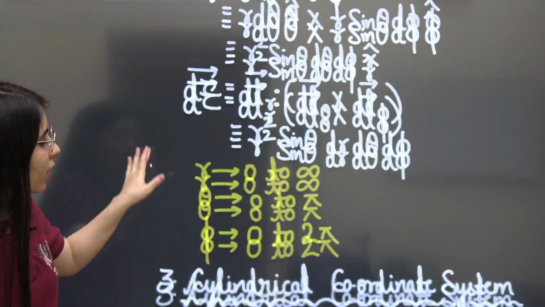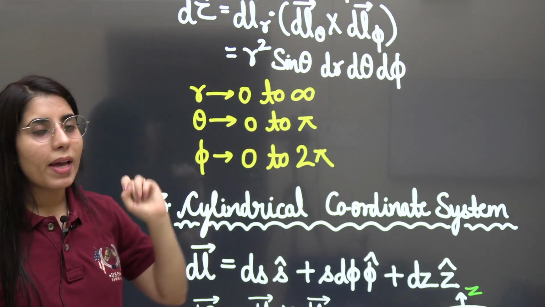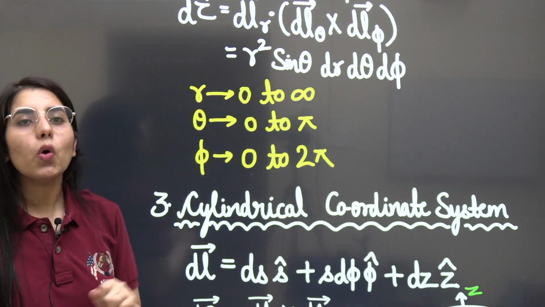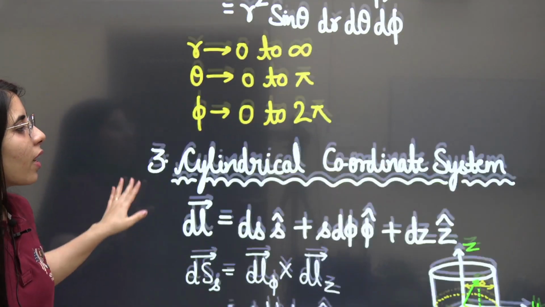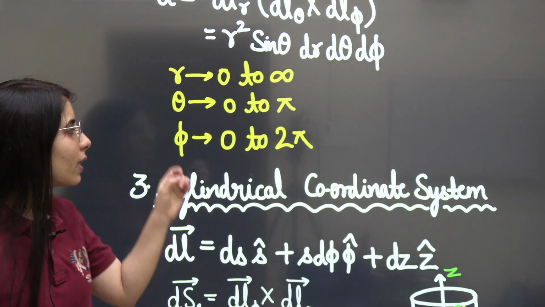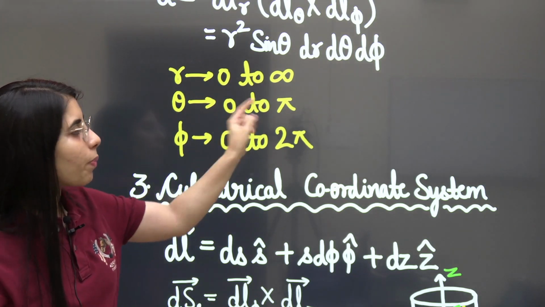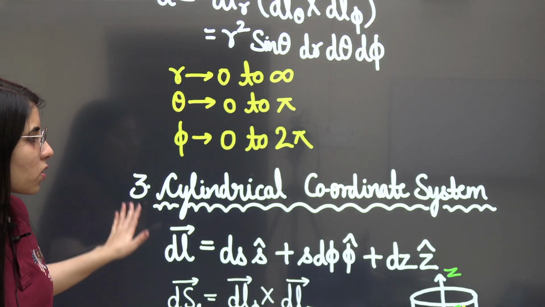Next point, here r can vary from 0 to infinity, theta can vary from 0 to pi, and phi can vary from 0 to 2 pi. That's what I have already told you. Clear? And even for the hemisphere, we have discussed there will be only a change in the theta limits, that will be 0 to pi by 2. Okay, that's very important. The rest two will remain same, but theta is changing.